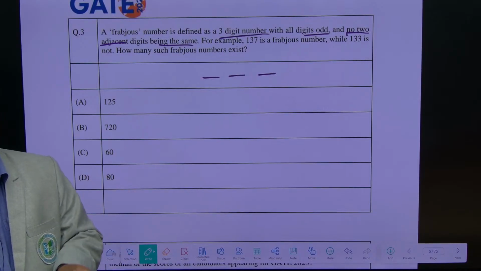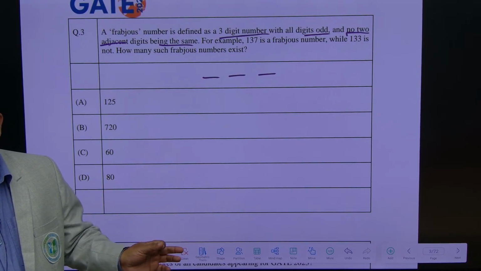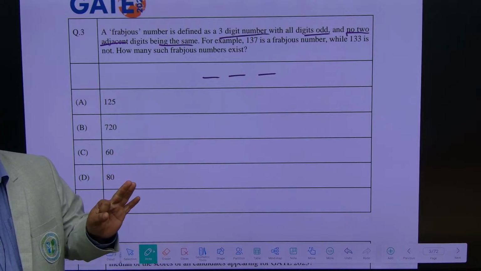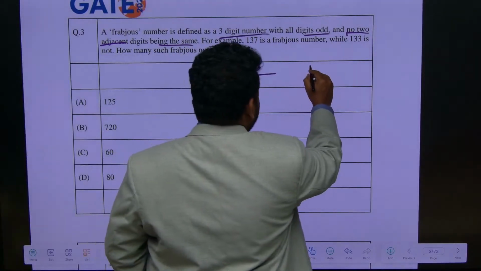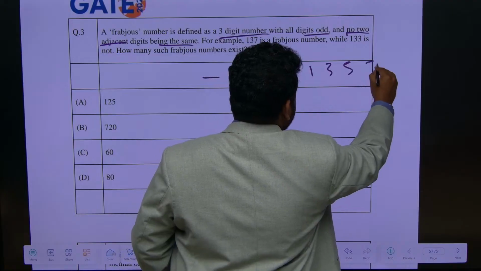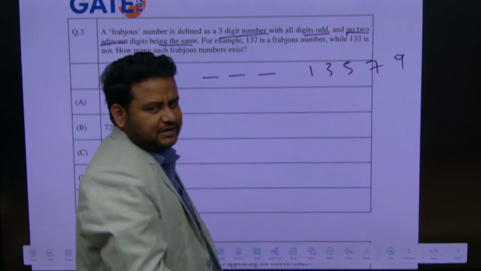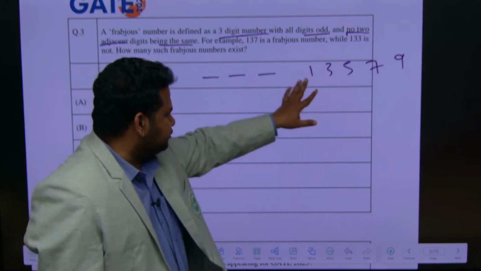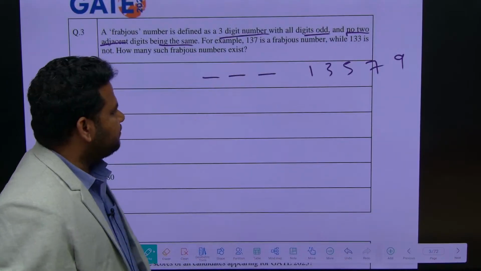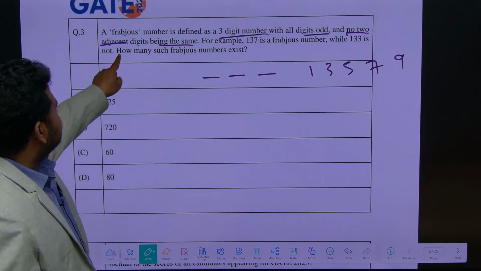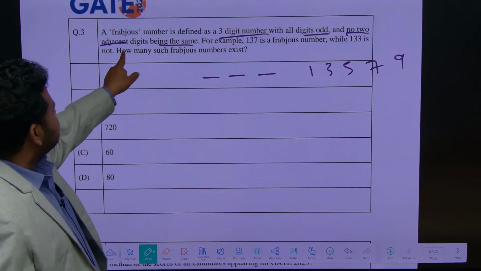0 to 9, if you consider, 0 you cannot consider, correct? 0 you cannot consider. What are the numbers you can consider? 1, 3, 5, 7, 9, that's all. Double-digit numbers you cannot consider. These are the digits you can use here. Clear? Now they are telling, and no two adjacent digits being the same.